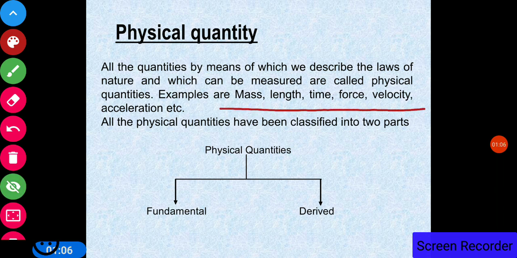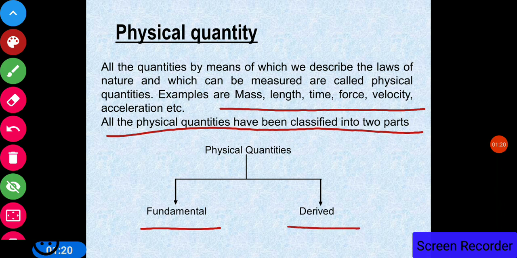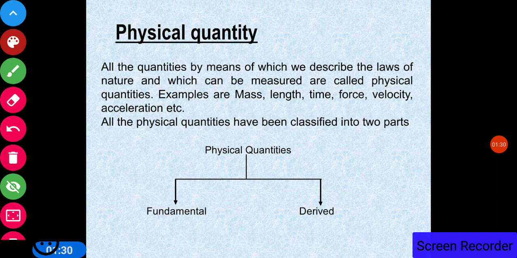For example, mass, length, time, force, velocity, and acceleration, etc. All the physical quantities have been classified into two parts, the fundamental and the derived.